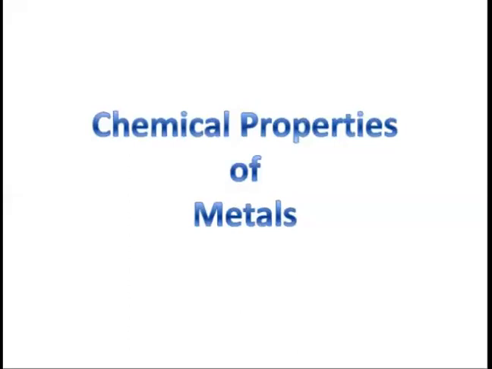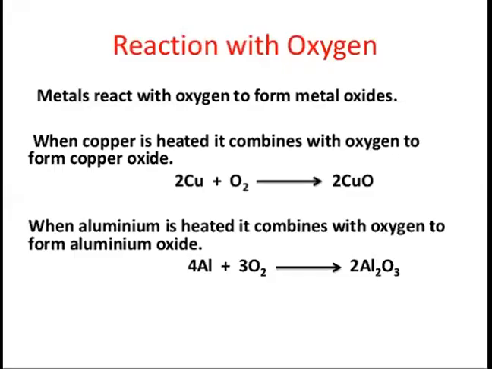Hello, students. We are discussing a chapter that is based on the materials, metals, and non-metals. Now, in this session, we will discuss the chemical properties of metals. Chemical properties, how they react with other elements and other chemicals. So, the first chemical property of the metal is how it reacts with oxygen.